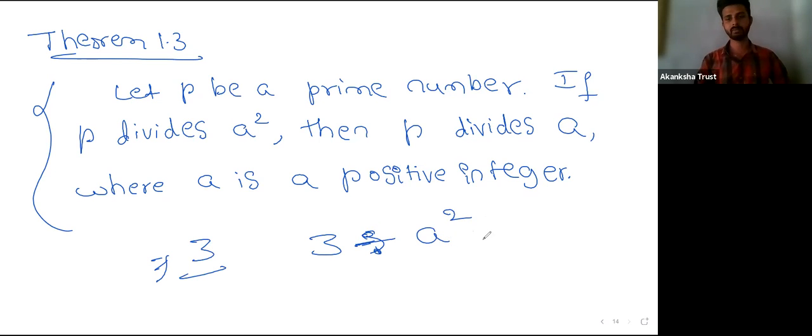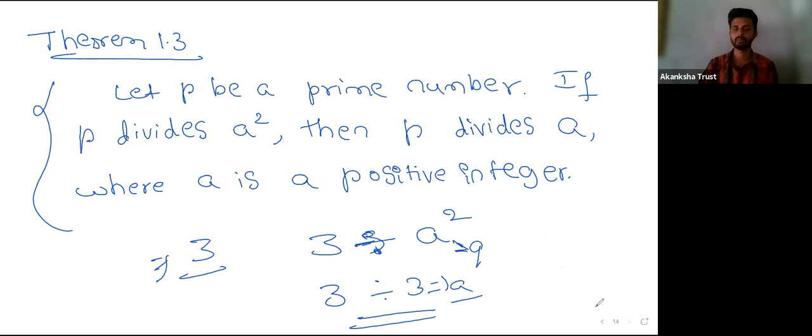For example, take the prime number 3. Here a square is equal to 9. If 3 divides 9, then 3 divides 3 as well, that is a.